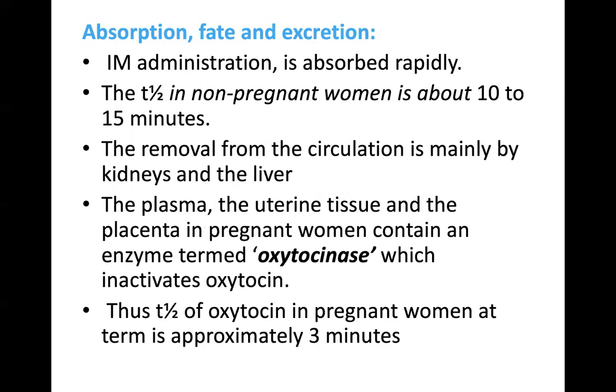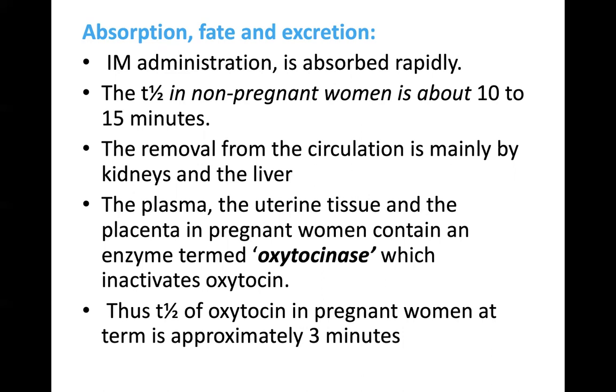Coming to the absorption, fate, and excretion of oxytocin. When given intramuscularly, it is absorbed rapidly. The half-life in a non-pregnant woman is 10 to 15 minutes. Excretion from the circulation is mainly by kidneys and liver.